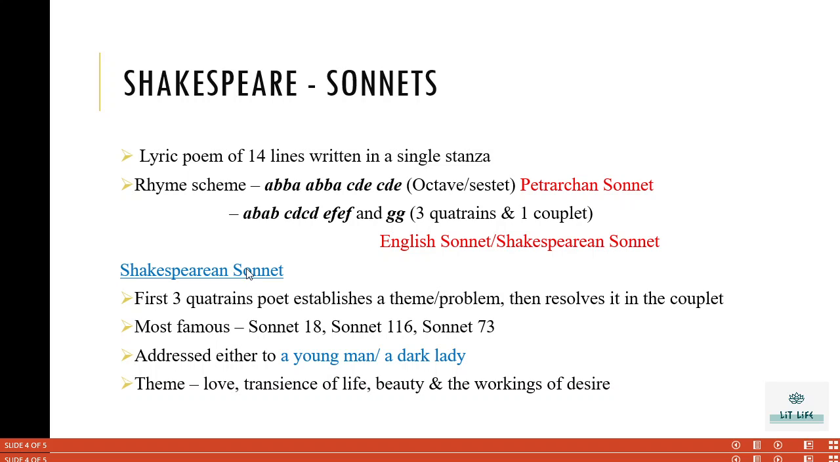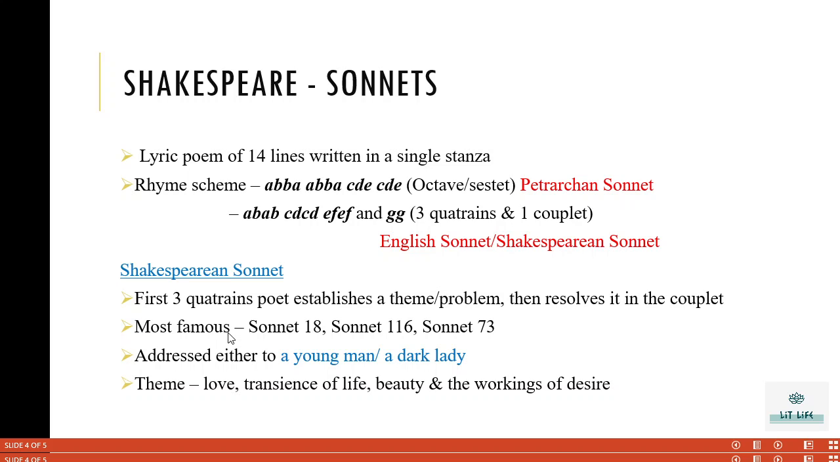So here is a bit more information about Shakespearean sonnet. In a Shakespearean sonnet, in the first 3 quatrains, that means in the first 12 lines, the poet establishes a theme or a problem. In the first 12 lines, the poet will establish a problem, and in the final 2 lines, that is the couplet, he will resolve it. He will find a solution for the problem.